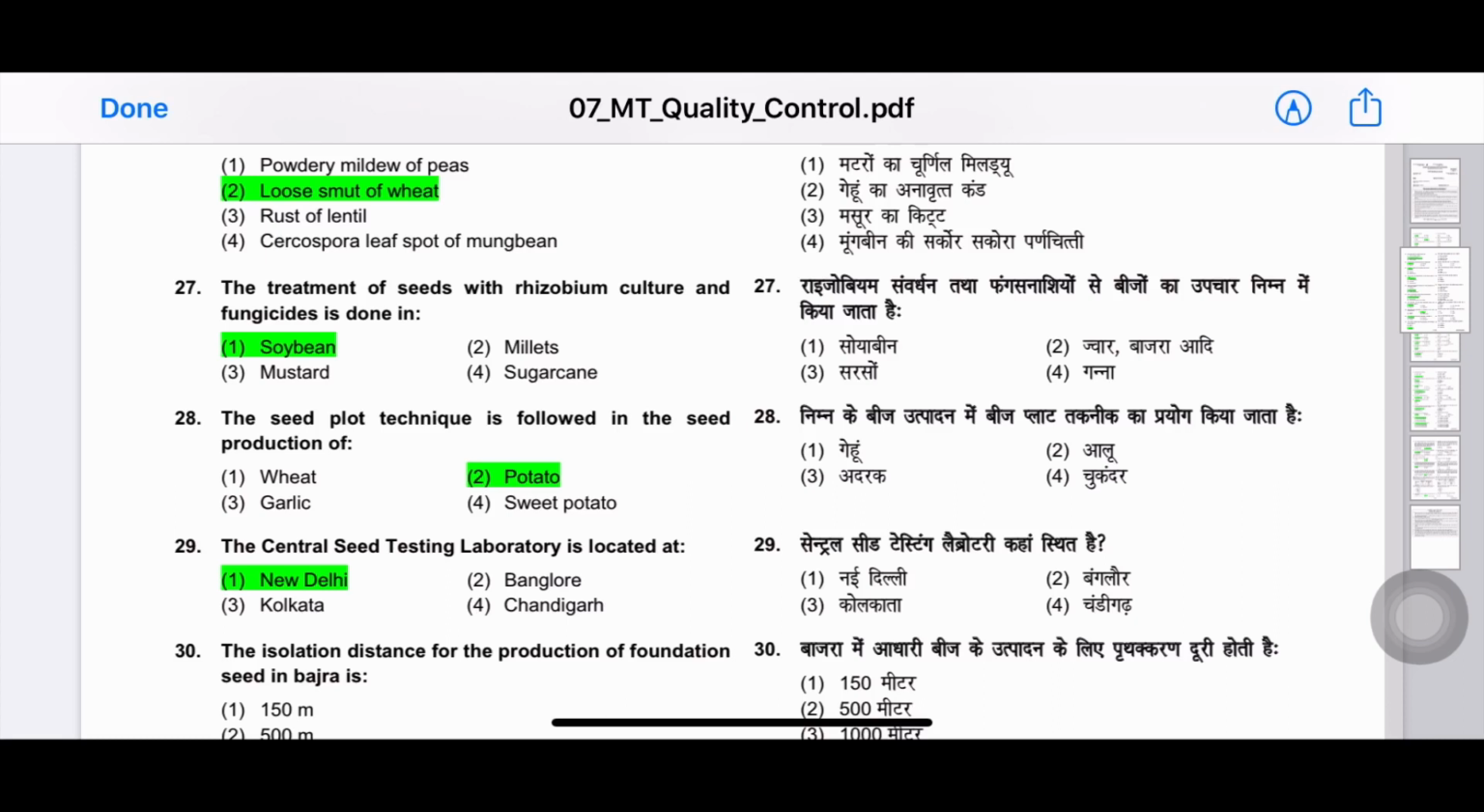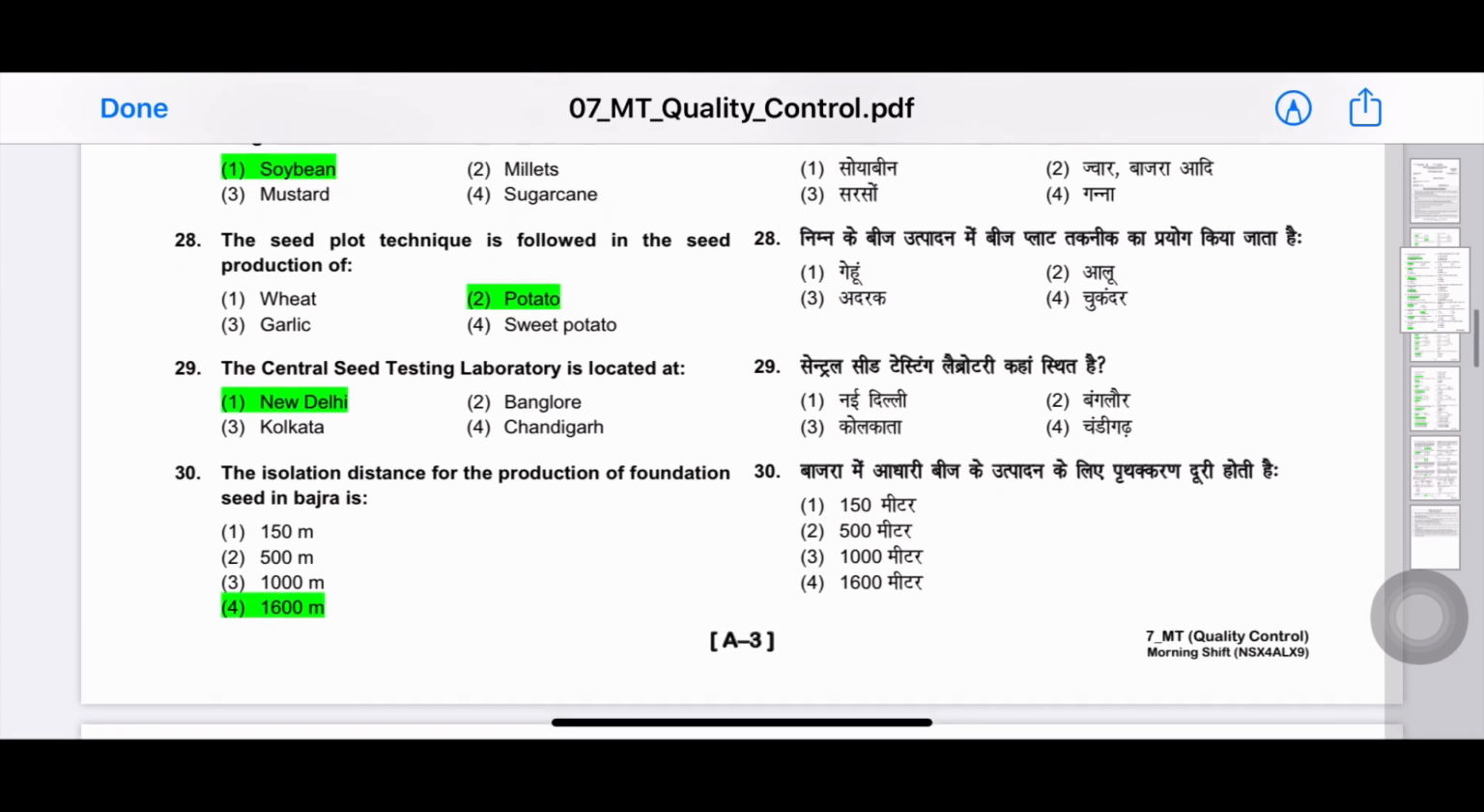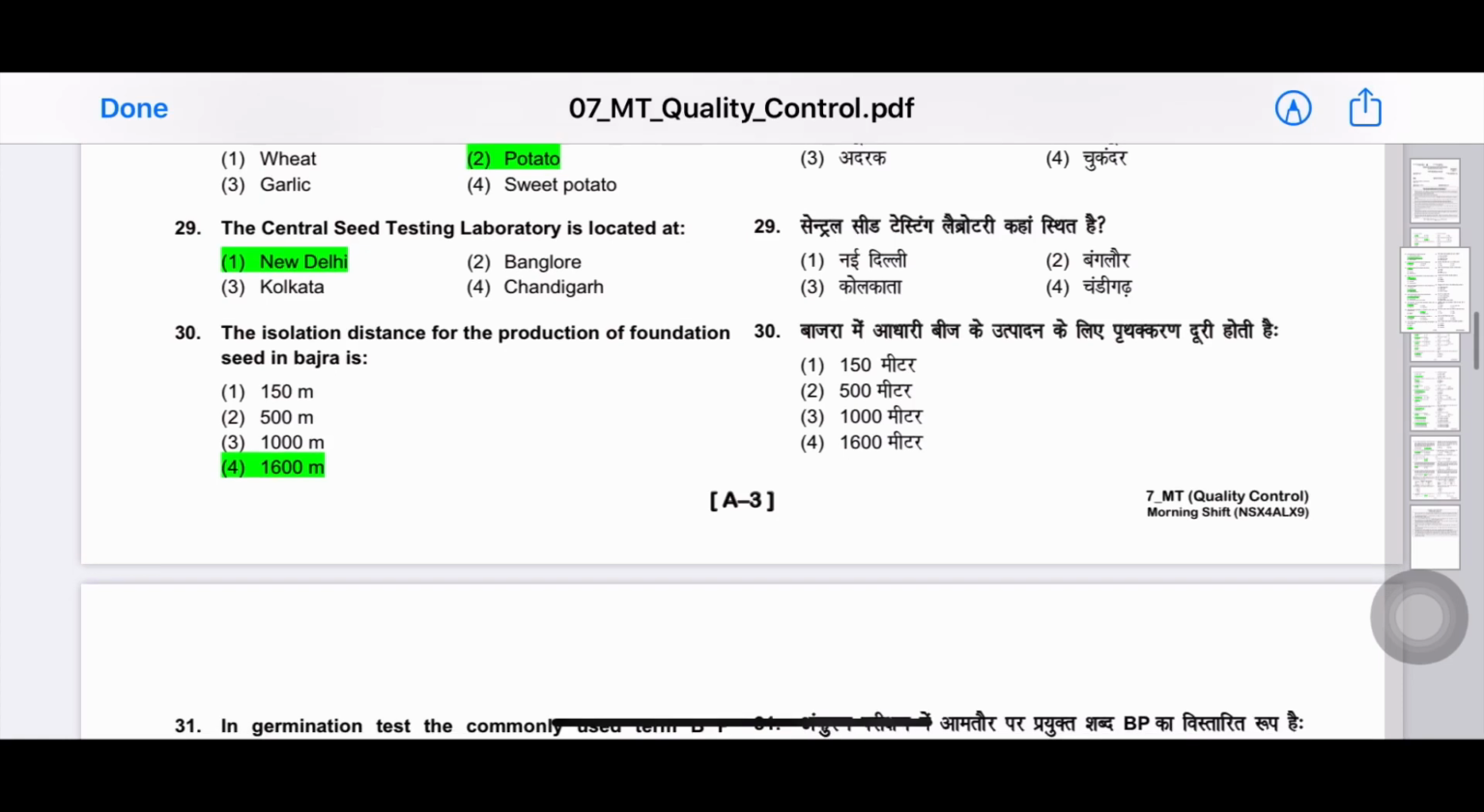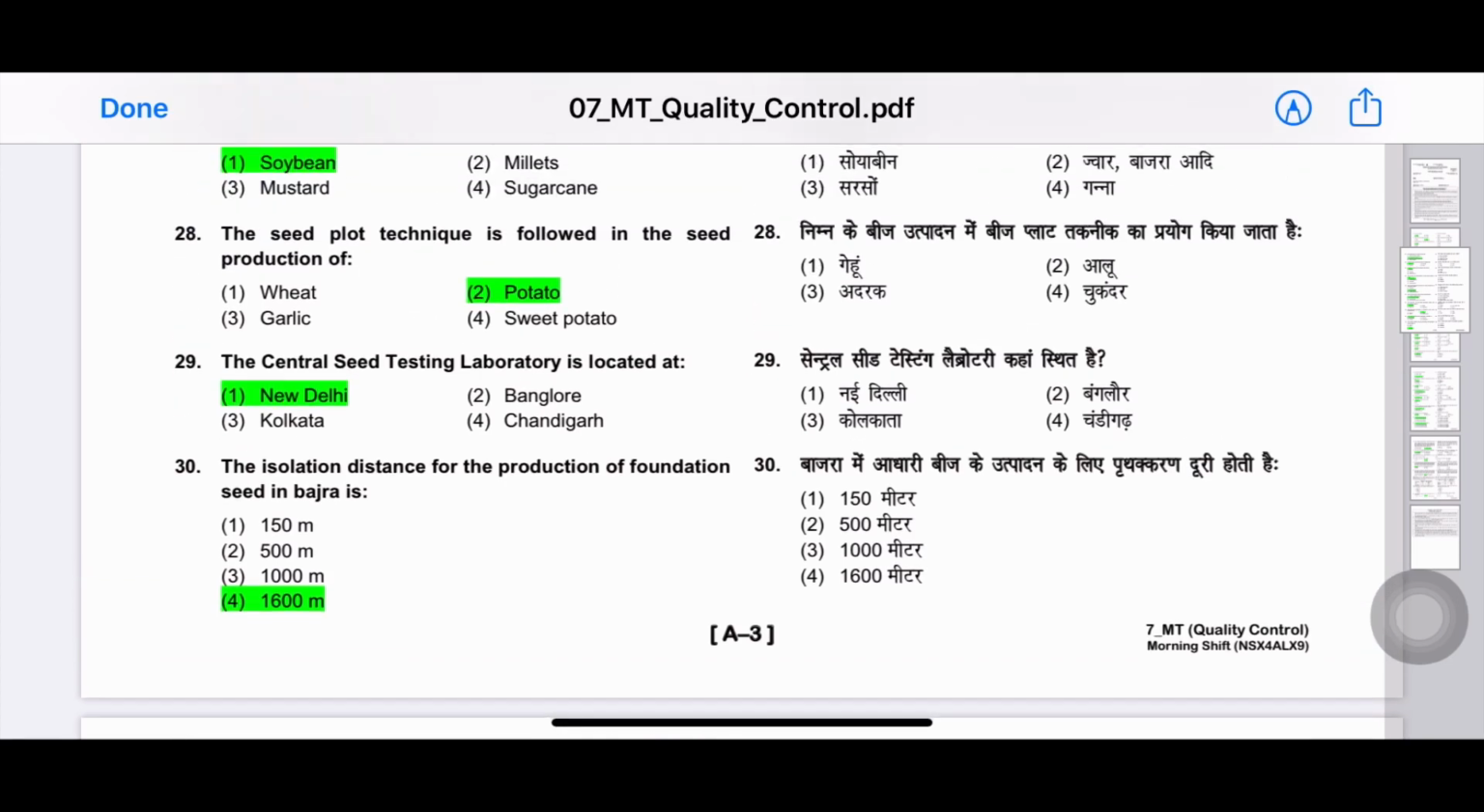27th question: the treatment of seeds with rhizobium culture and fungicides is done in. The answer is soybean. 28th question: the seed plot technique is followed in the seed production of. The answer is potato. 29th question: the seed plot technique is given by Pushkar Nadsur.